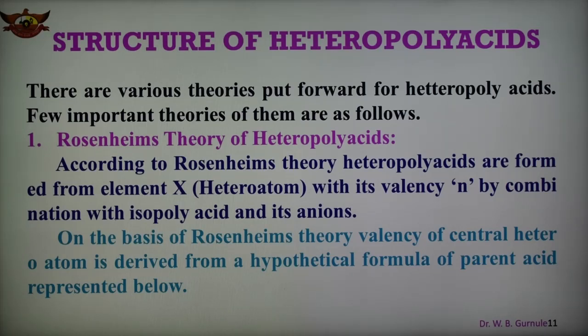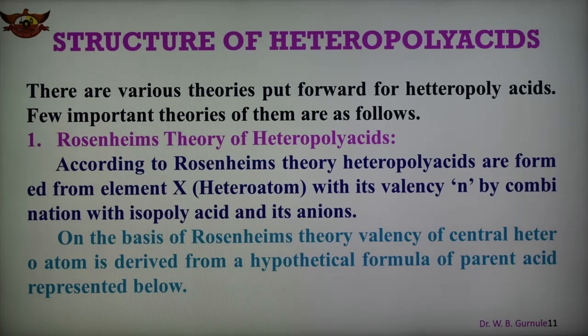This theory was quite successful in explaining the structure of many polyacids, but there is no direct proof of correctness of many parts of this theory.